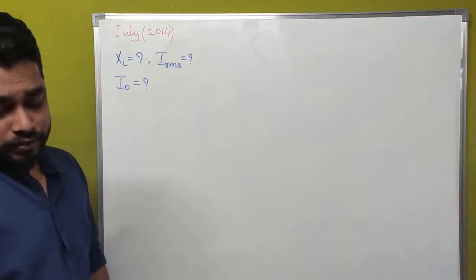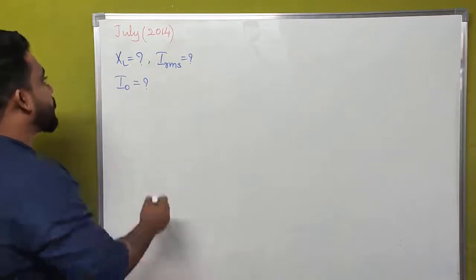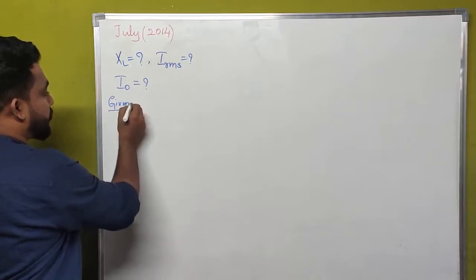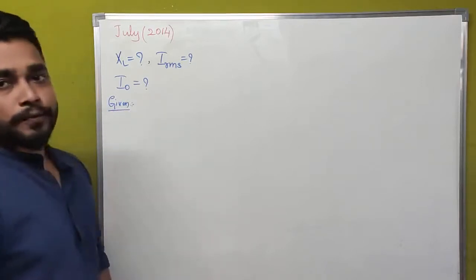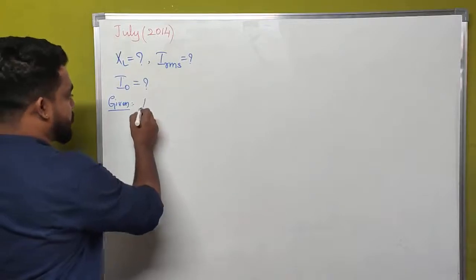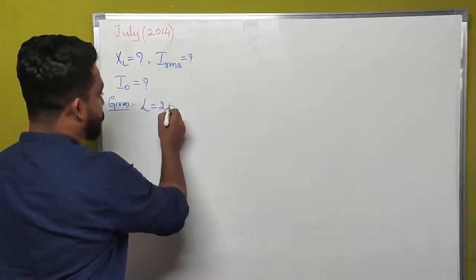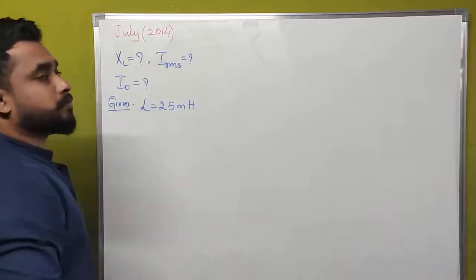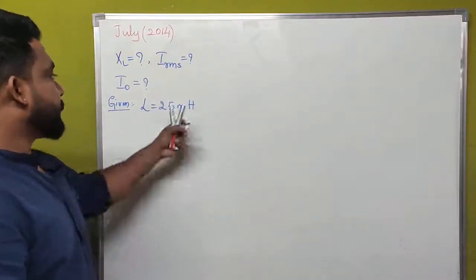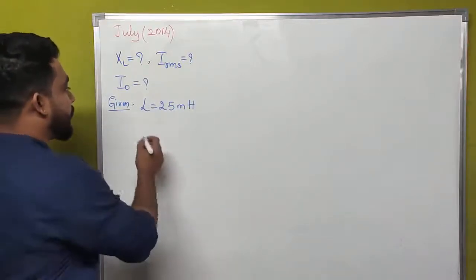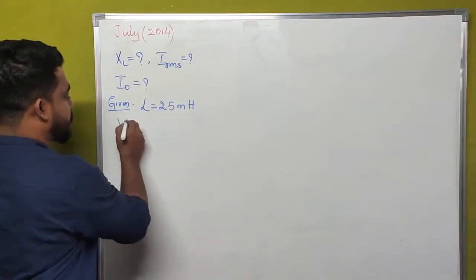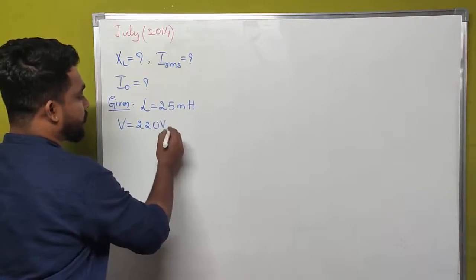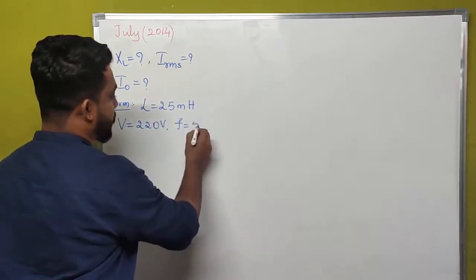And what are the things which he has given? The inductance of a pure inductor, that is L is equal to 25 millihenry, the voltage is equal to 220 volts, and the frequency is 50 hertz.